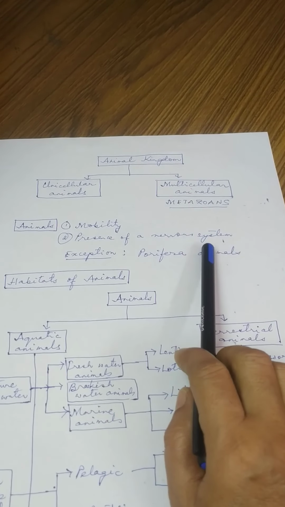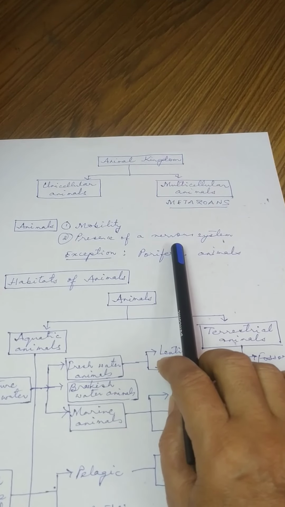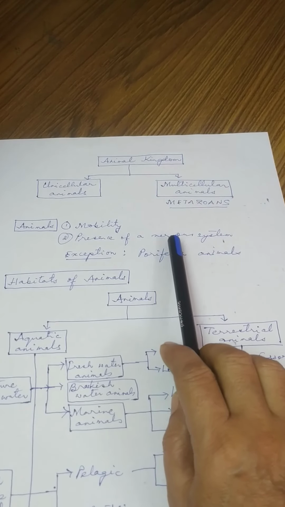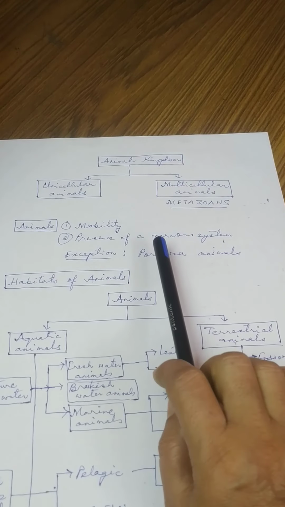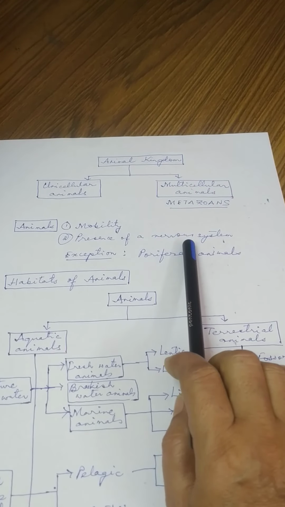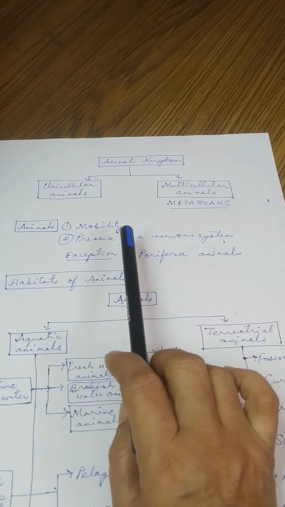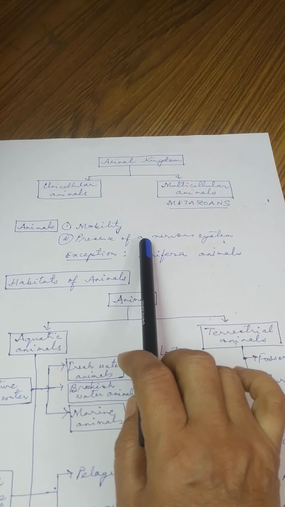They have a nervous system. They have nerves. They have nerve cells. And in higher animals especially, the brain is present. So this nervous system present in animals makes them aware of what is present in their environment.